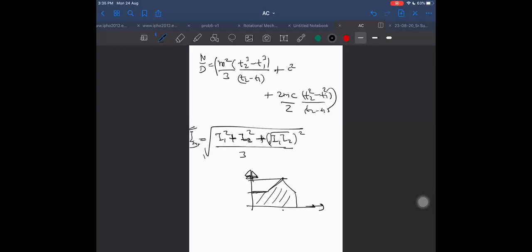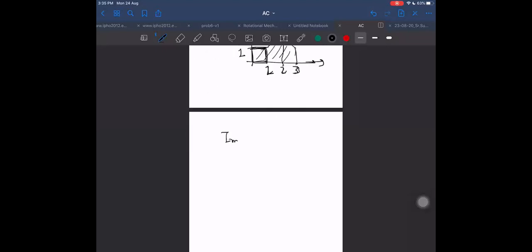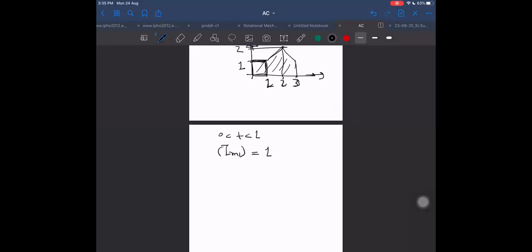That is, a current goes from 1 to 2. Time is given as 1 second, 2 seconds, and then 3 seconds. And they're asking what is the RMS value in 3 seconds. Then it is very easy if you use this method. Up to 1 second, it is just DC current only. If it is DC, then what will be the RMS value for the first interval, 0 to 1 second? I RMS for the time between 0 to 1 is very easy, and that is just 1 only because it is constant DC.